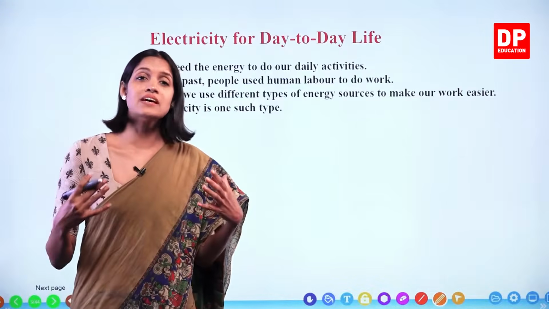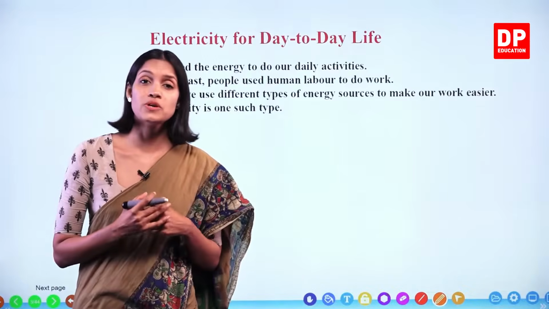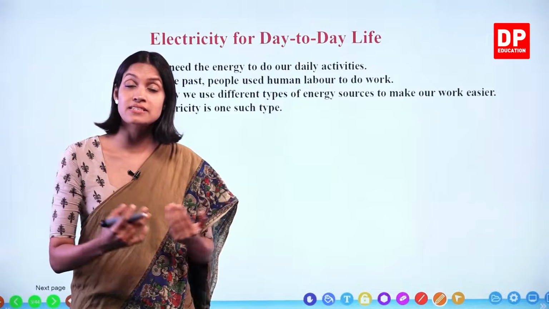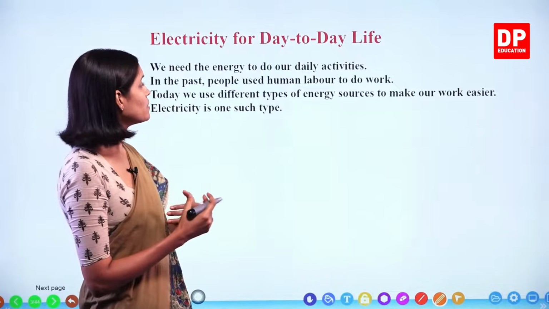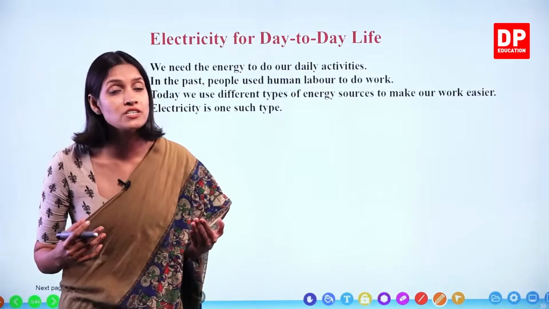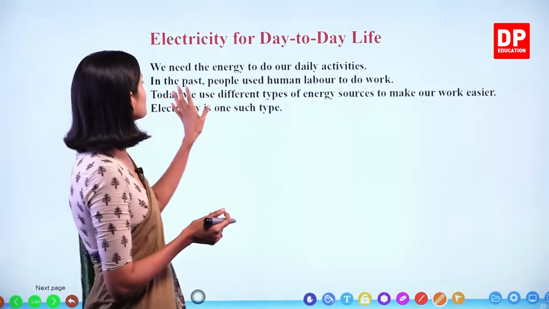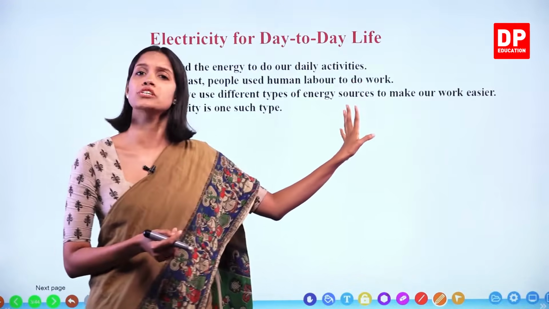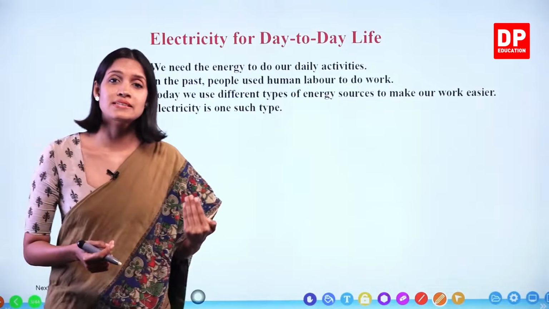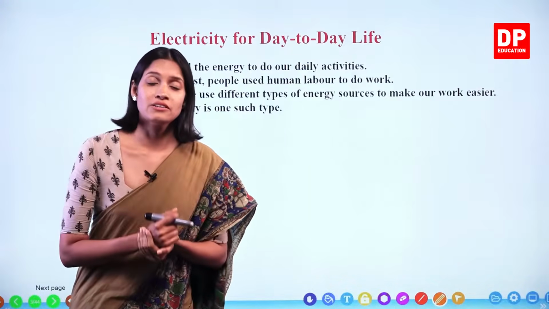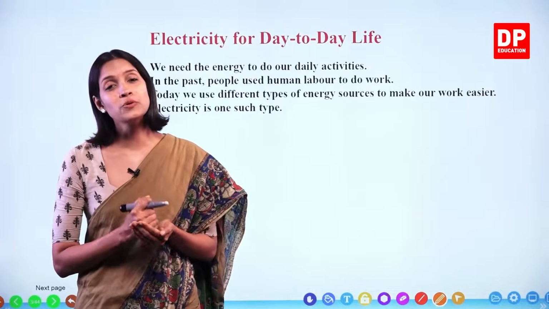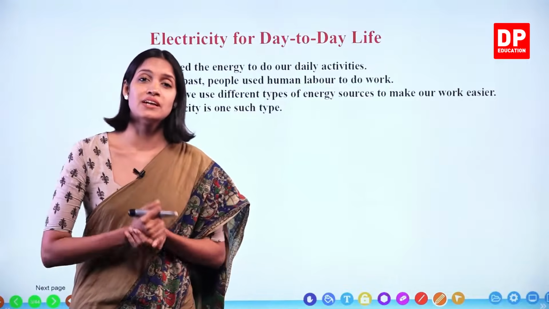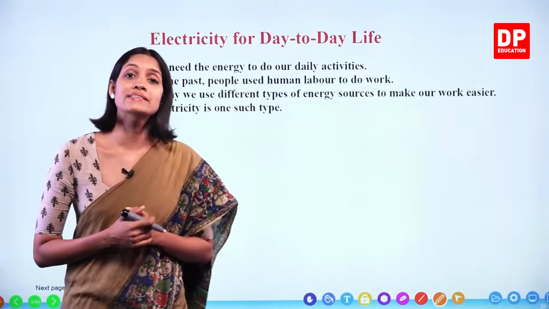Even on a large scale, sometimes electricity is very important, especially in large factories to run the machines, electricity is essential. And at the same time, you all know that sometimes in agriculture we use electricity. Now here in this one it's given, in the past people used human labor to do work. Now you all know these days whenever we want to grind chili or other grains, we can use electrical grinders. Okay, we can use different types of machines like grinders to grind our grains and chili.